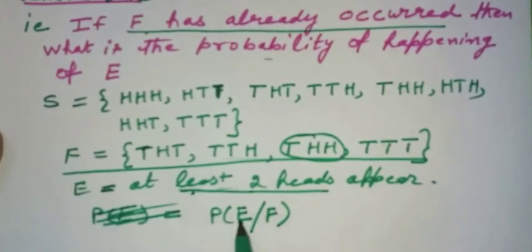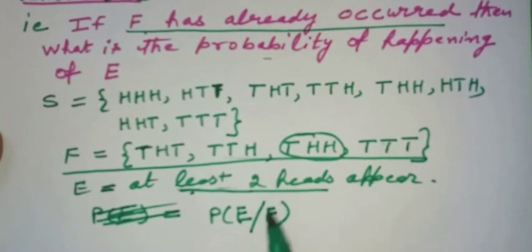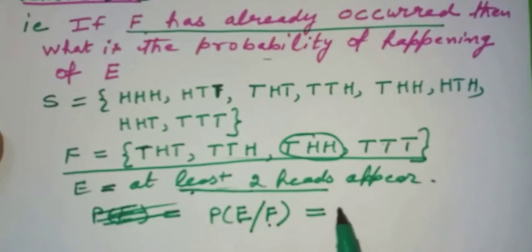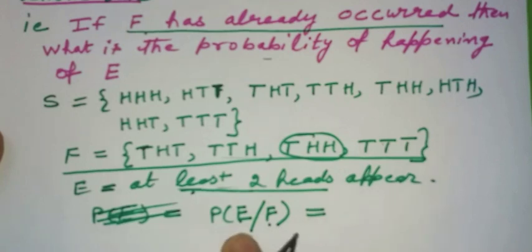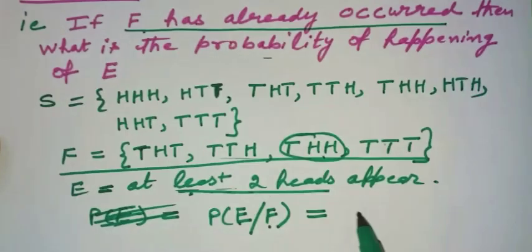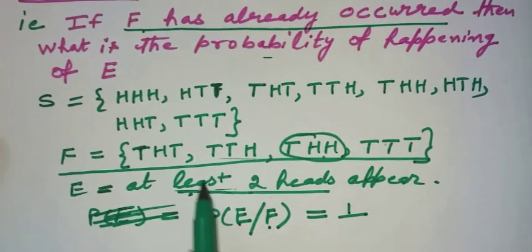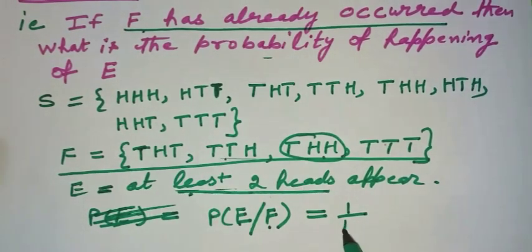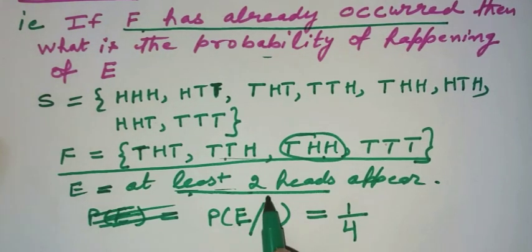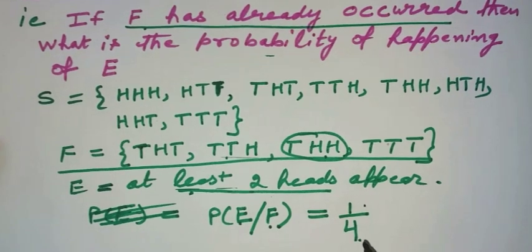E is now occurring with the condition, this is called a condition, and after this slash we write that event which has already occurred. Let us first write it, then I will explain this terminology. Only one event favors the happening of E, and the total events which act as the sample space for the happening of E with the condition that F has already occurred is now going to be 1 by 4.